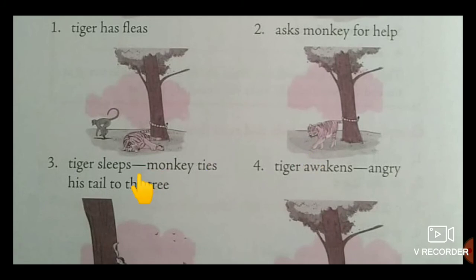Observe the third picture. Soon the tiger fell asleep. By this time, the monkey became bored of picking fleas. In the fourth picture, he decided to play a cruel trick on the tiger. He tied the tiger's tail to a tree and ran away. Observe here, tied the tiger's tail to the tree. Who did this one? The monkey.